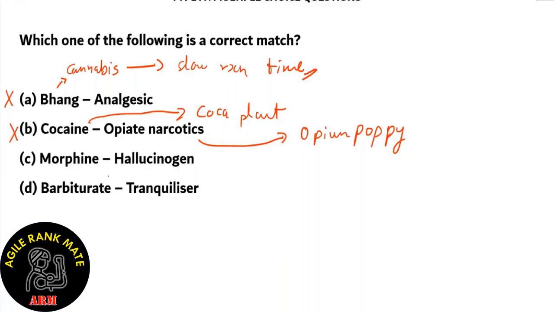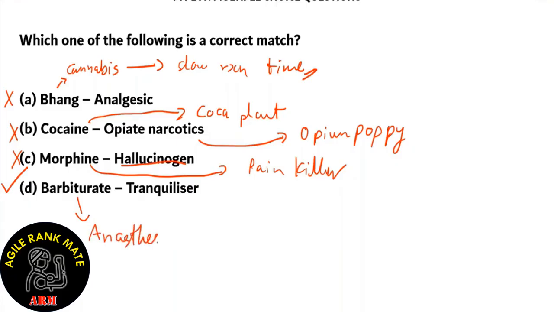Now, option C, morphine hallucinogen. Now, the action of morphine is actually a painkiller, and it is not exactly a hallucinogen. Morphine reduces pain, so option C is incorrect. The right answer is option D, barbiturate, which is a tranquilizer, because barbiturate is used in anesthesia. So option D, barbiturate as a tranquilizer, is the right option.